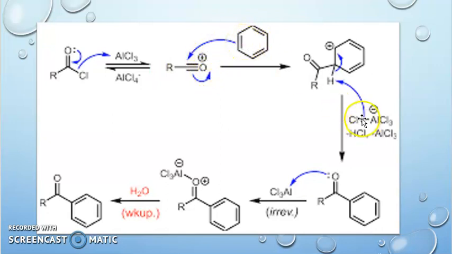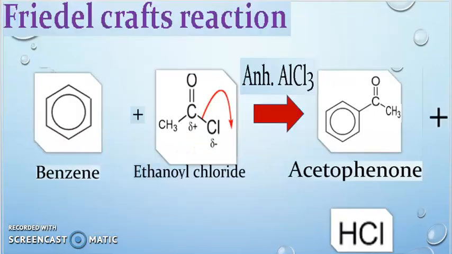Then again this Cl breaks from the AlCl4. This Cl reacts with the hydrogen present in the benzene ring, and HCl will be eliminated, right? Minus HCl they have given here, so it is eliminated. Then the group is formed, what is that? Acetophenone will be the final end product through this mechanism. So finally it is a Friedel-Crafts acylation reaction, for which we are using anhydrous aluminum chloride as the catalyst.